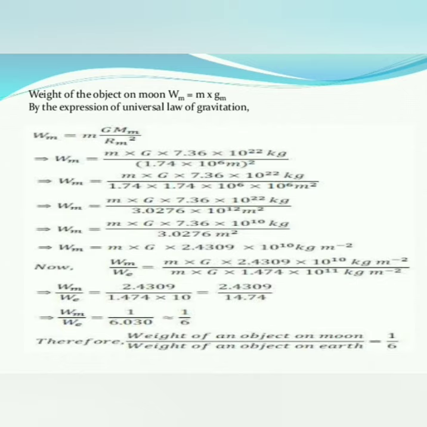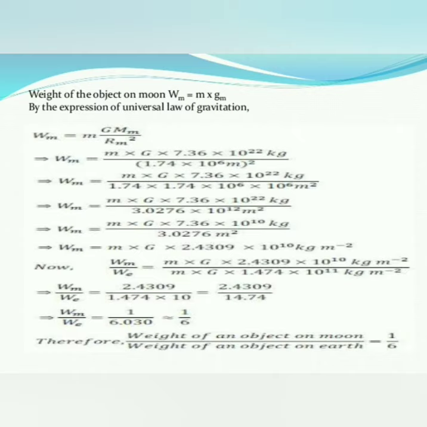M into g as it is, and the mass of the moon here is 7.36 into 10 to the power of 22 kg, divided by Rm square, which means the radius of the moon, that is 1.74 into 10 to the power of 6 meter, bracket square.